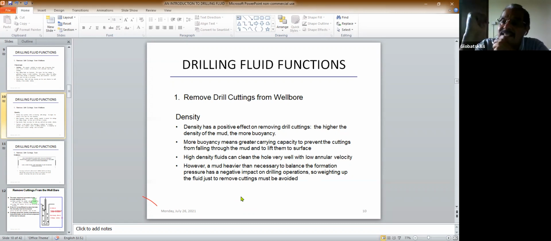Now next comes the density. In the first slide you must have seen it maintains the pressure. It maintains the pressure.